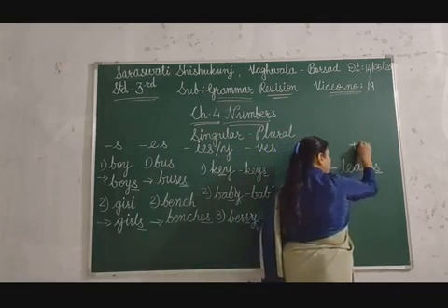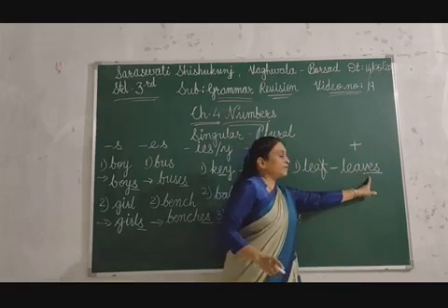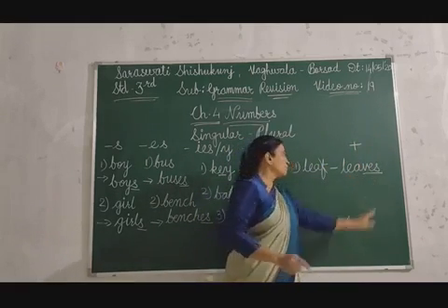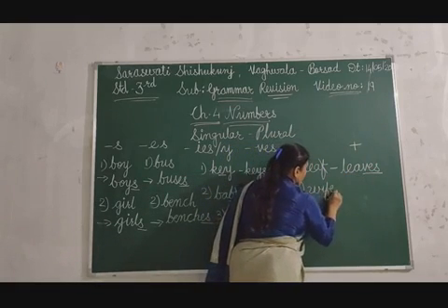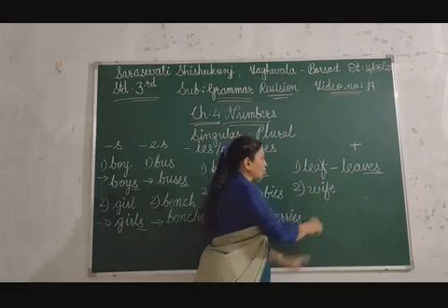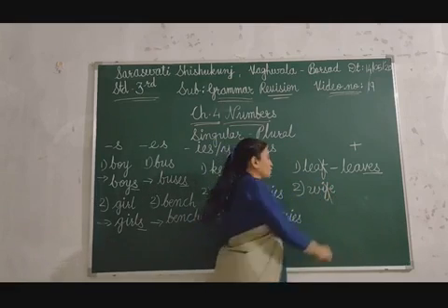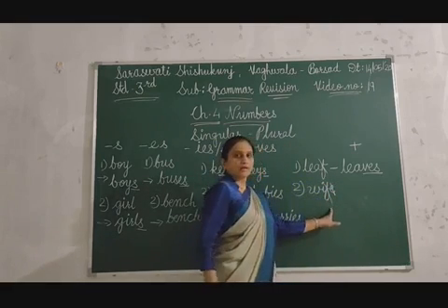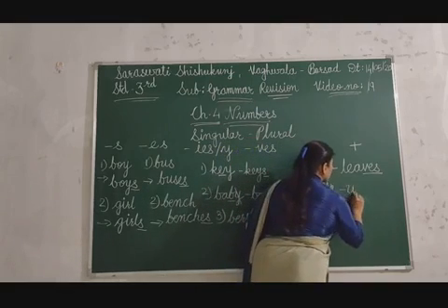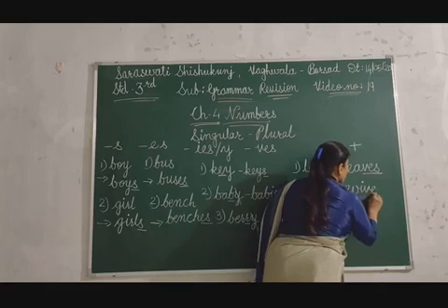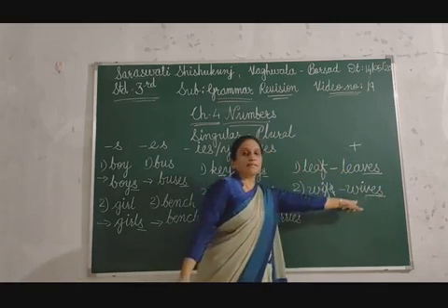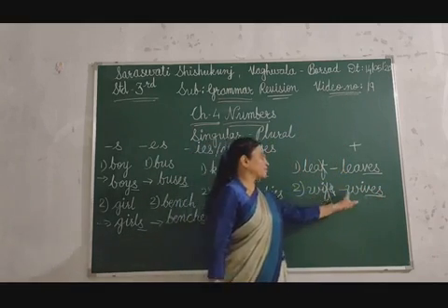By adding VES, you can write the plural form. One more example: wife. Here, not only F, you have to drop E also, and you have to add VES. Then you can make the plural form of wife.